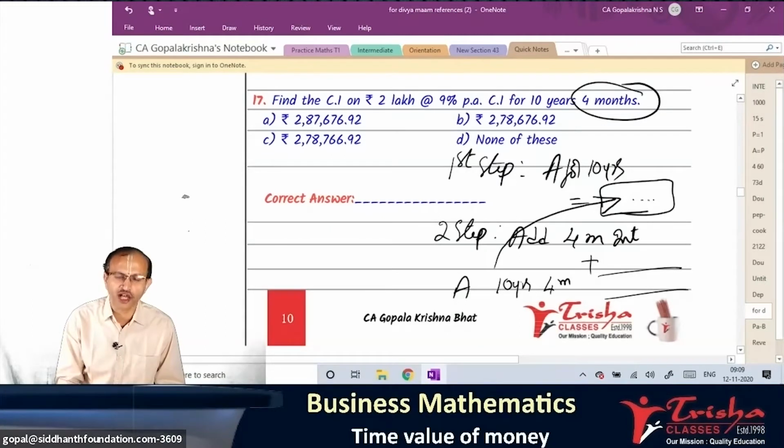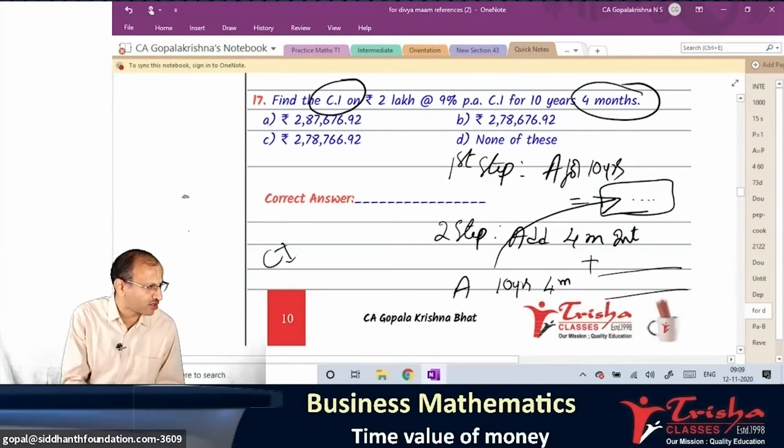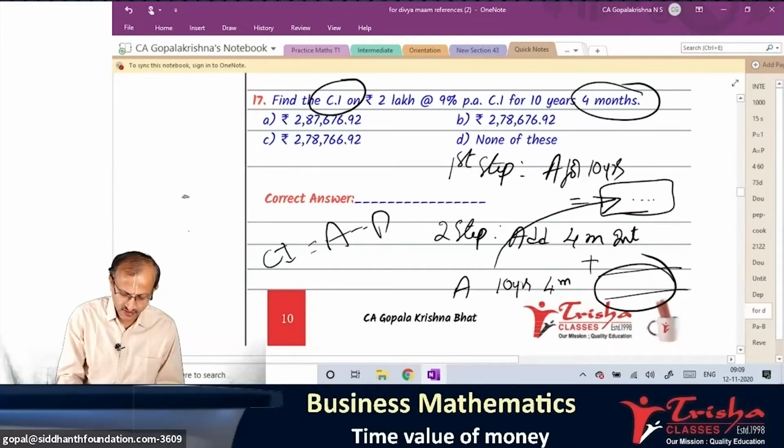But please note, they have not asked you the amount, but they have asked you what is the compound interest. CI is equal to what? A minus P. This is A, this is P, after adding that 4 months interest.